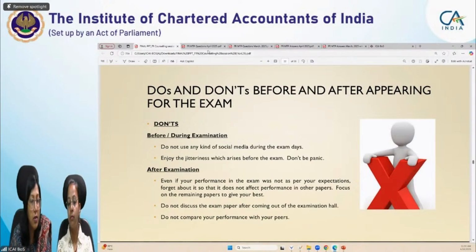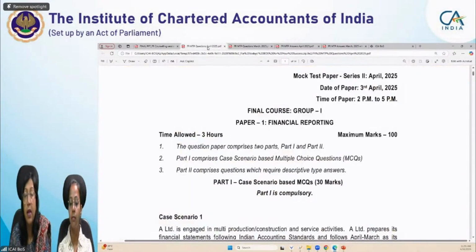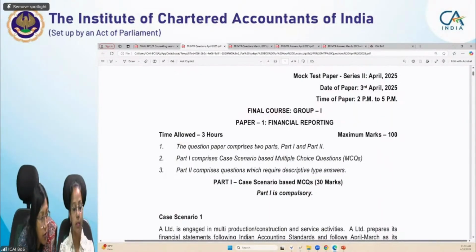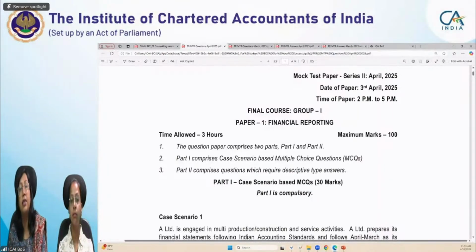This is the mock test paper of your April examination. A few more queries have been raised. Question number one, we have replied to you. Manjunath is asking, can we start answering from the working note, then write the main answers like journal entries and balance sheet? Yes, you can do that.